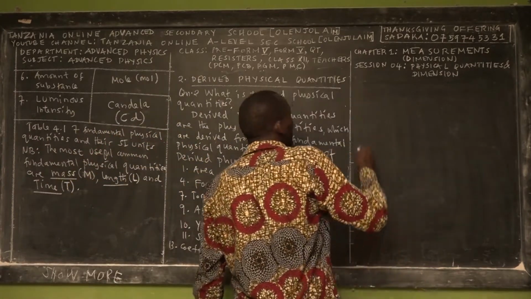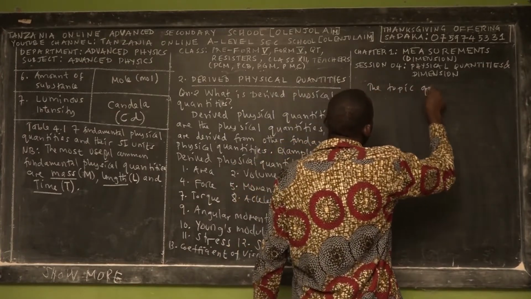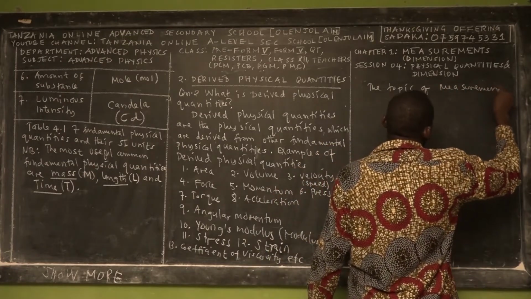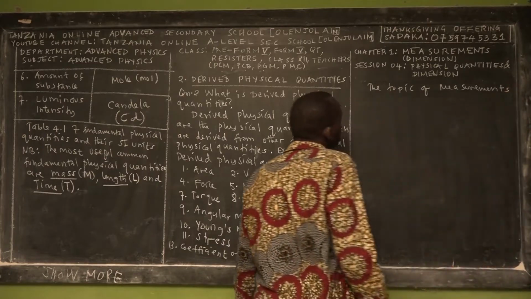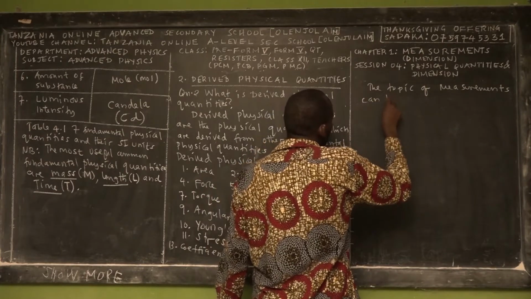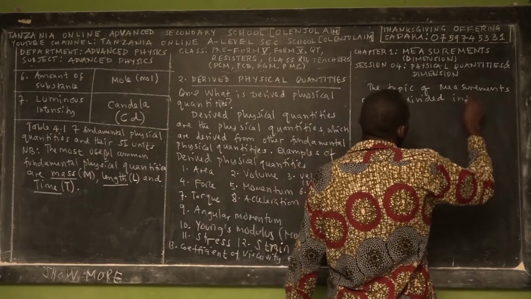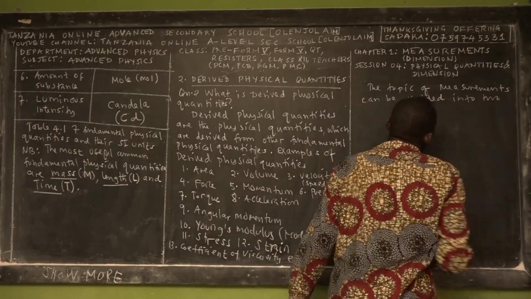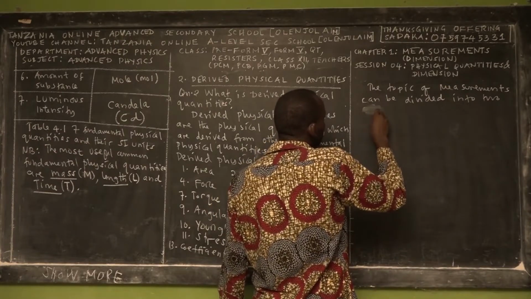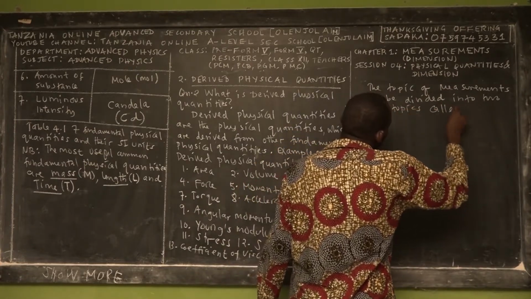We say that the topic of measurements can be divided into two subtopics, the first called dimension.